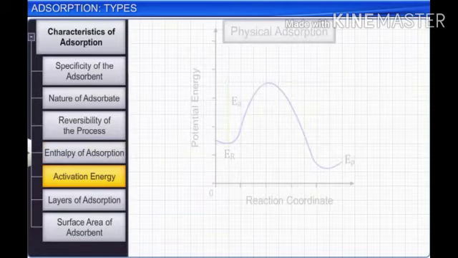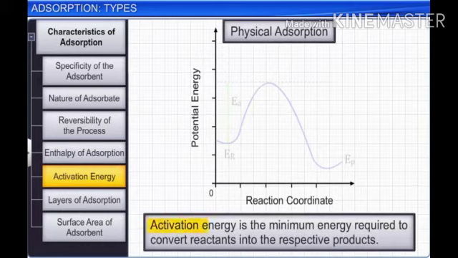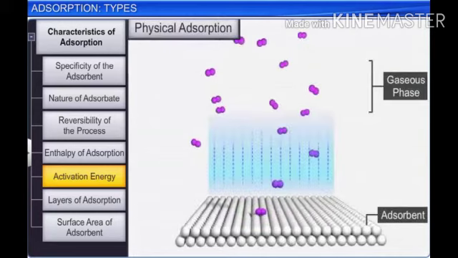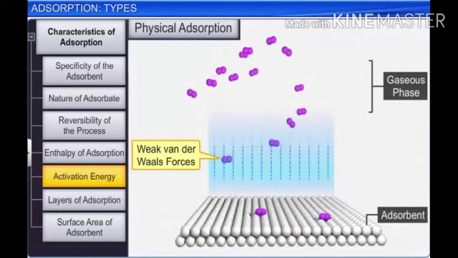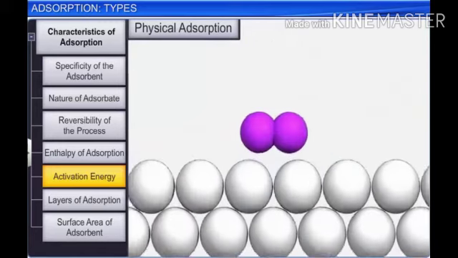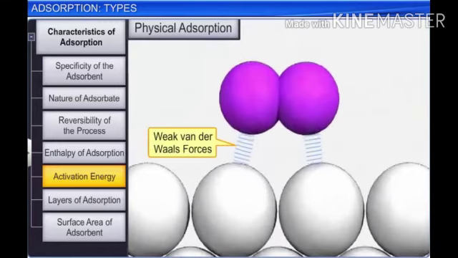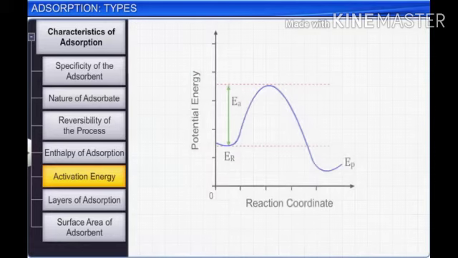Now, let us discuss the activation energy required for the process. Activation energy is the minimum energy required to convert reactants into the respective products. And physical adsorption involves no chemical reaction, or we can say that only the weak van der Waals forces of attraction are present there.